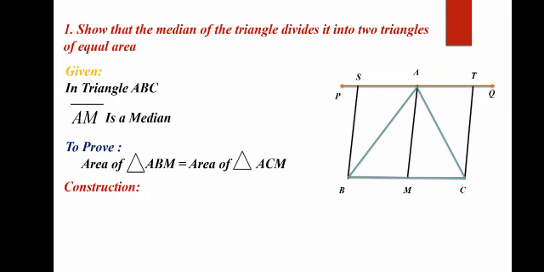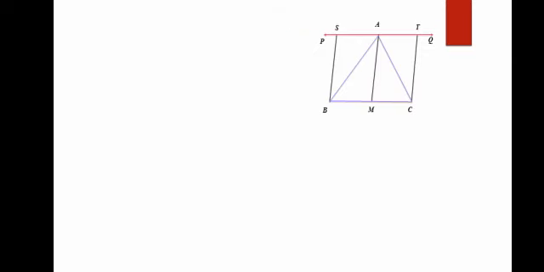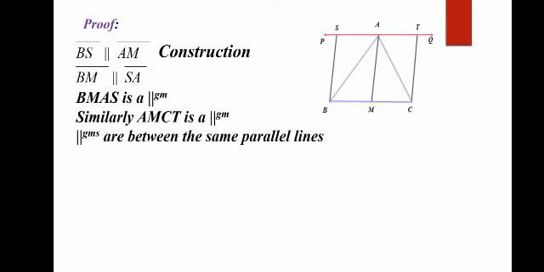For construction, draw PQ parallel to line BC. Then draw BS parallel to line AM and draw CT parallel to line AM. For the proof, first of all, BS is parallel to AM, that is already mentioned in the construction step. Next, BM is parallel to SA. You can see that BM and SA are opposite sides and they are parallel to each other.